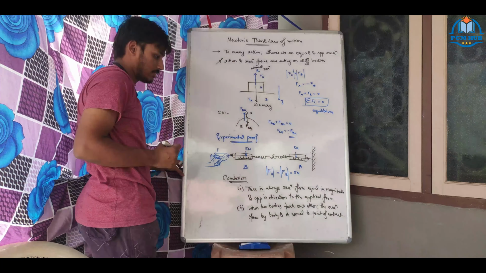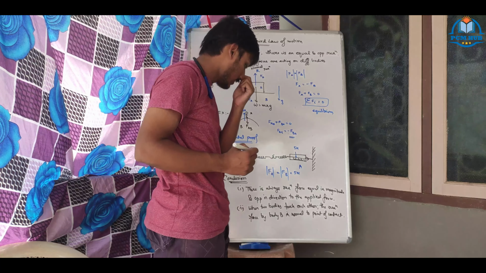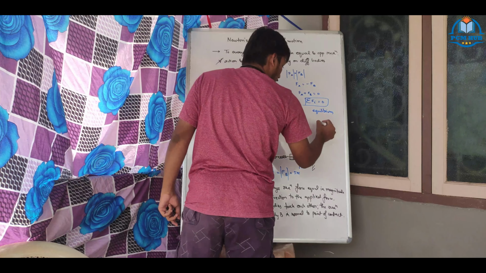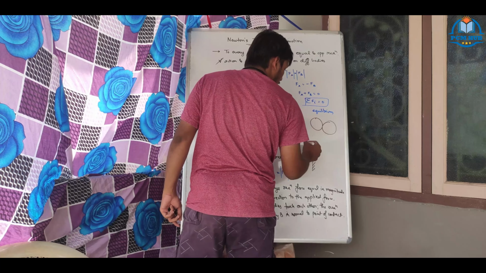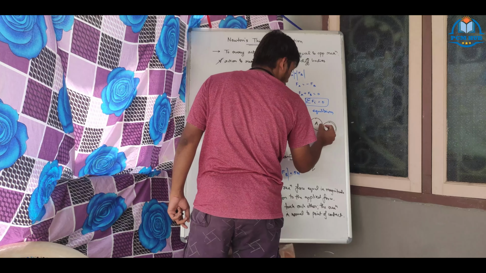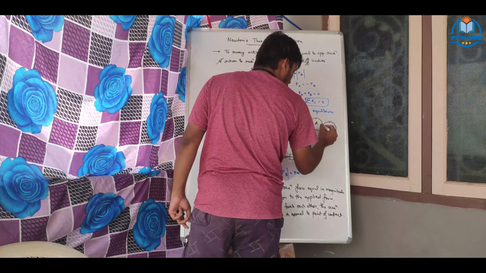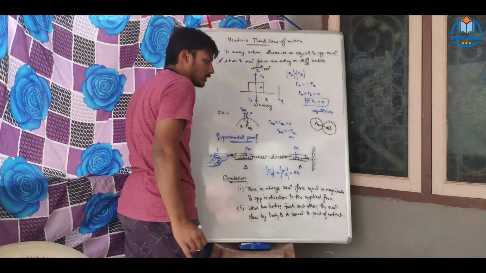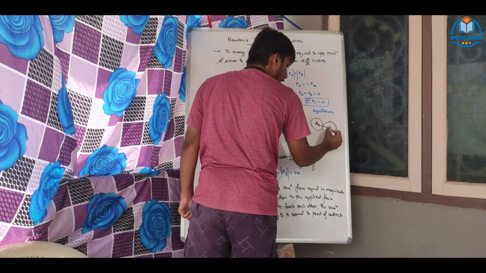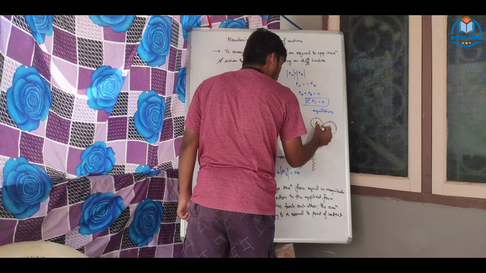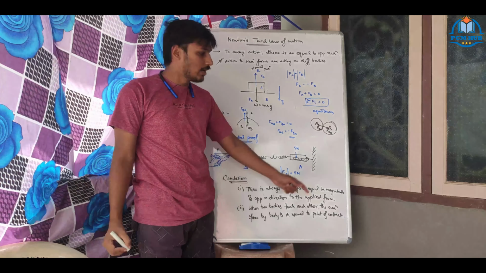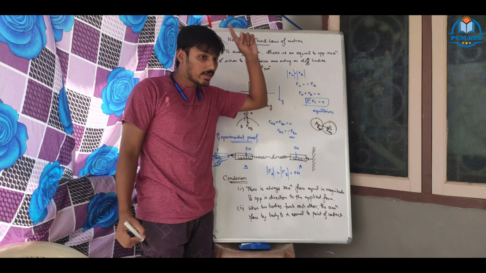This comes in higher classes, especially useful in higher classes. When bodies touch each other, for example, equilibrium of balls comes. Two balls are there. This is ball A, this is ball B. Then at this point of contact, normally here and here an equal force is applied. This is called the reaction of A on B. This is called the reaction of B on A. You will learn this more in contact forces.